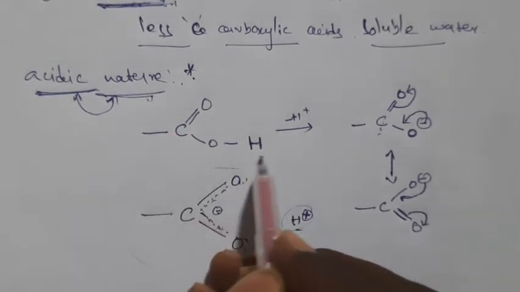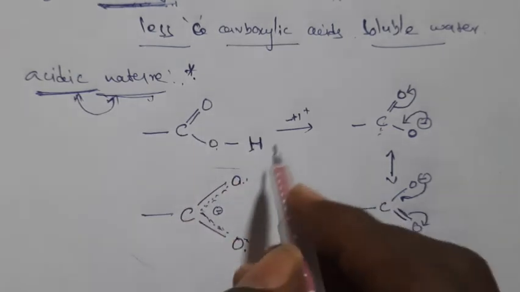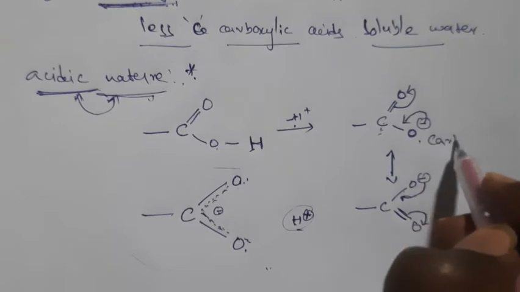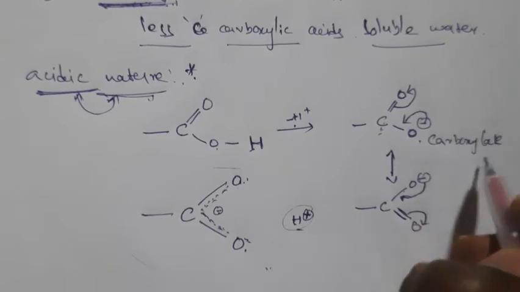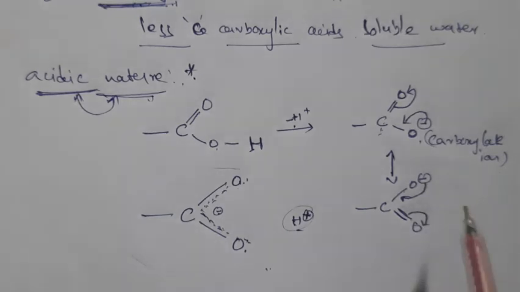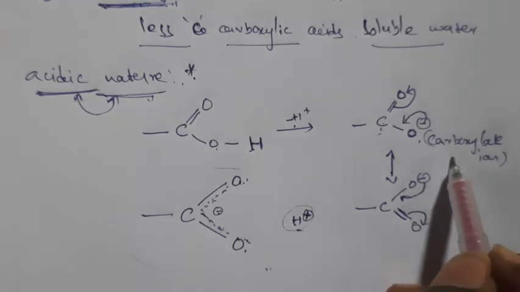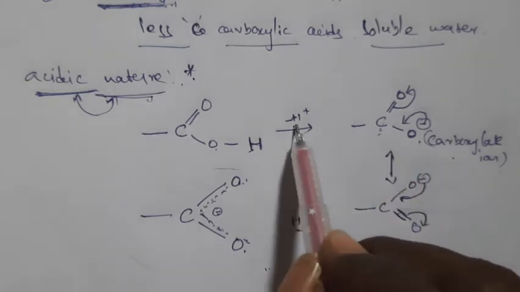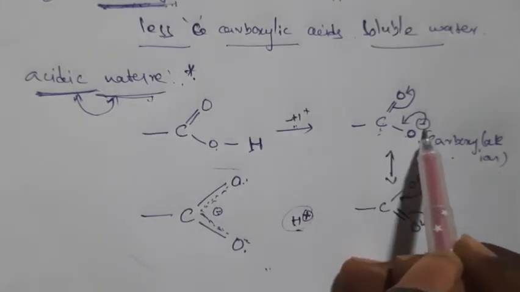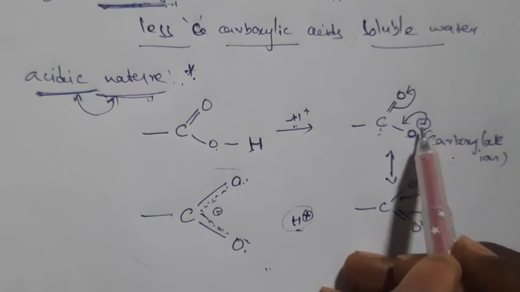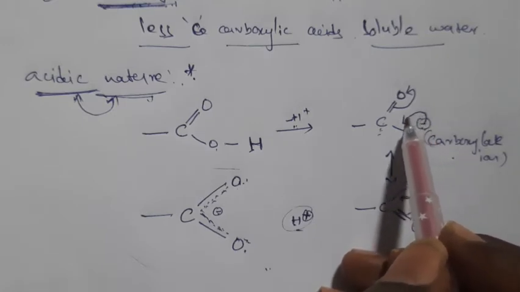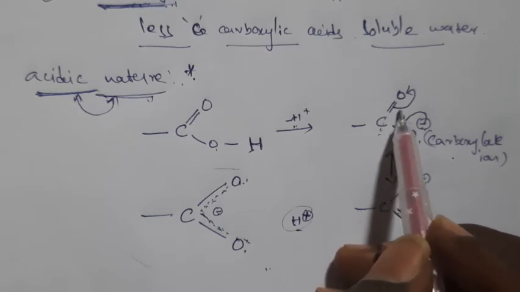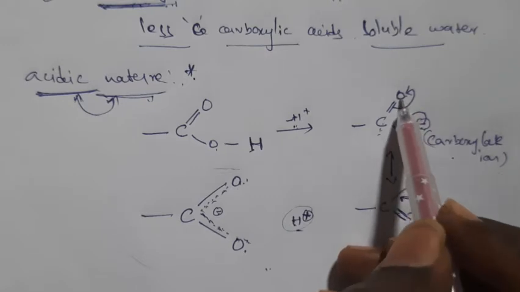This is a carboxylic group, COOH, and if I remove one H plus ion from this, we get this. This is called the carboxylate ion. The carboxylate ion is a very stable ion because of its resonance structures. After removing a hydrogen, this oxygen gets a negative charge, and to stabilize it, it gives these negative charge electrons towards carbon. At the same time, the double bond here is attracted by this oxygen because oxygen is highly electronegative.